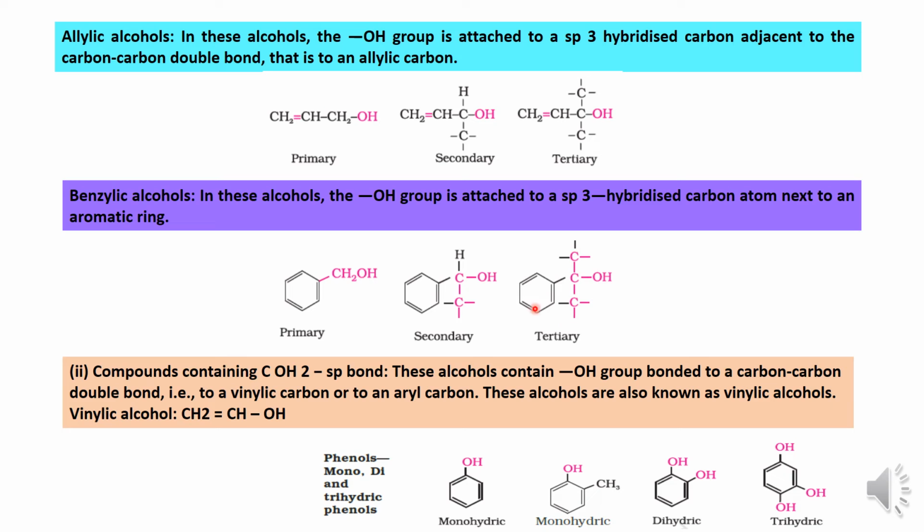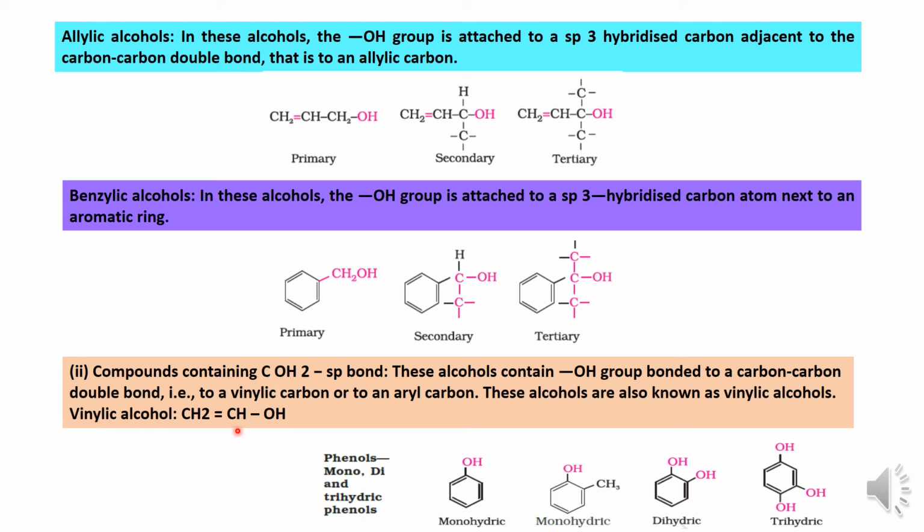And then these are compounds containing sp2 carbon, alcohols containing OH bonded to a carbon-carbon double bond, for example, vinylic carbon or aryl carbon. So this is a carbon-carbon double bond. So far we have seen saturated carbons, that means they have valence 4. But here you can see that this contains a double bond. So wherever the carbon carrying a double bond has an OH attached, that is called vinylic alcohol.